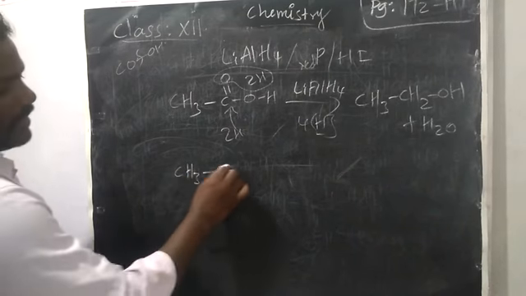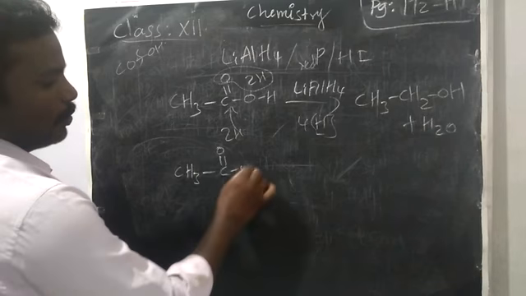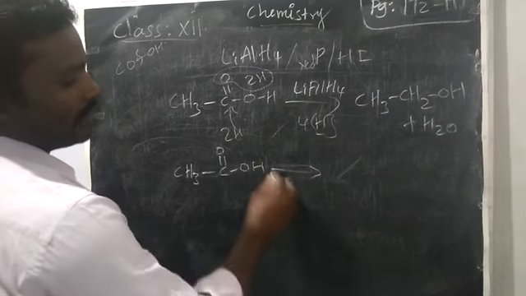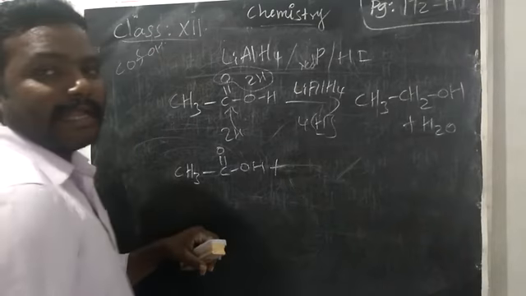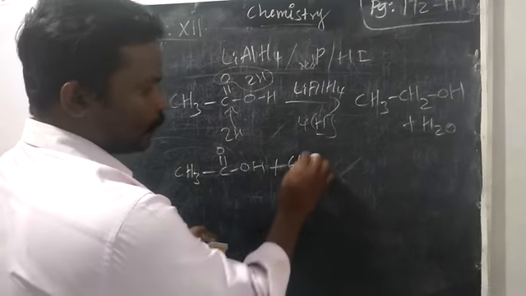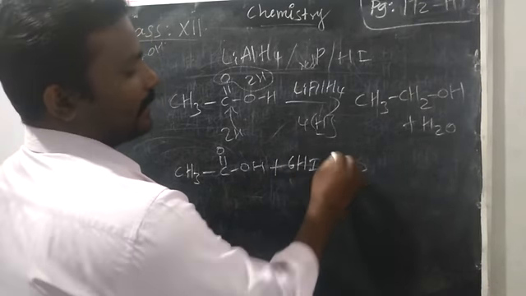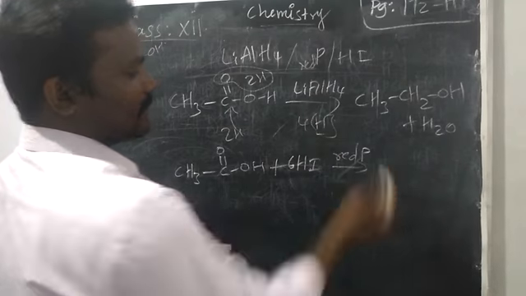So CH3 again COOH with hydrochloric acid. Actually, how much hydrochloric acid do you want to take? 6 moles of hydrochloric acid in the presence of red phosphorus.